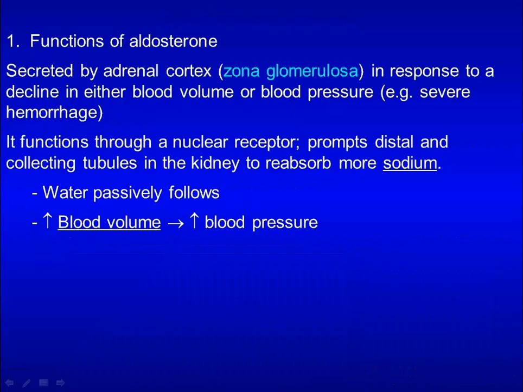Aldosterone is secreted by the zona glomerulosa in response to a decline in either blood volume or blood pressure. Aldosterone functions through a nuclear receptor. It promotes the distal and collecting tubules in the kidney to reabsorb sodium. Here is integration with renal physiology. After sodium is reabsorbed, water follows. Blood volume increases. As a result, blood pressure increases.